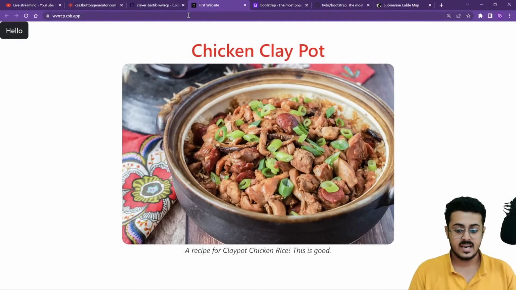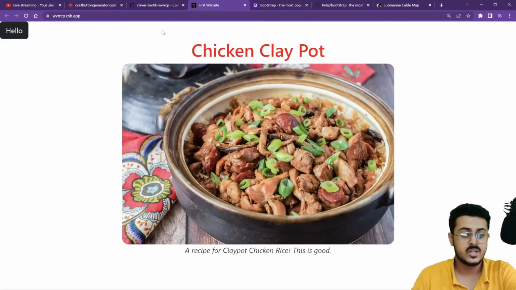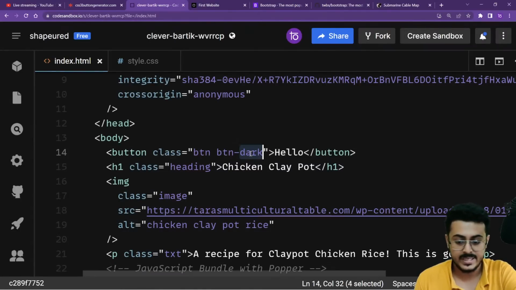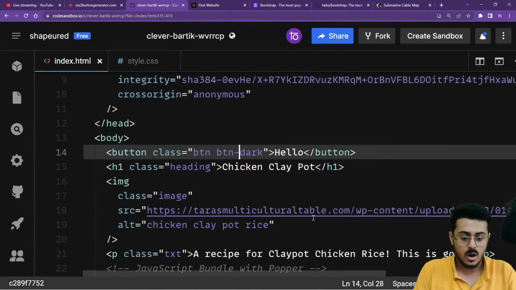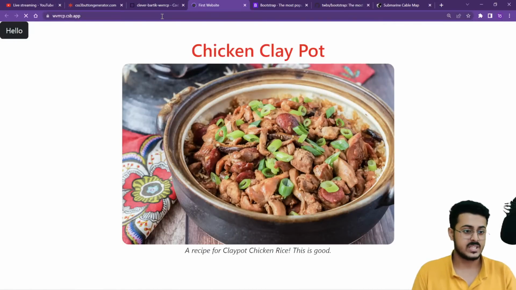Then I can even change the style of that button as well. For example, I can write btn outline dark. I can save this right over here and reload our page. As you're able to see, now the outline is dark, and if I hover over the button, it becomes dark right over here.